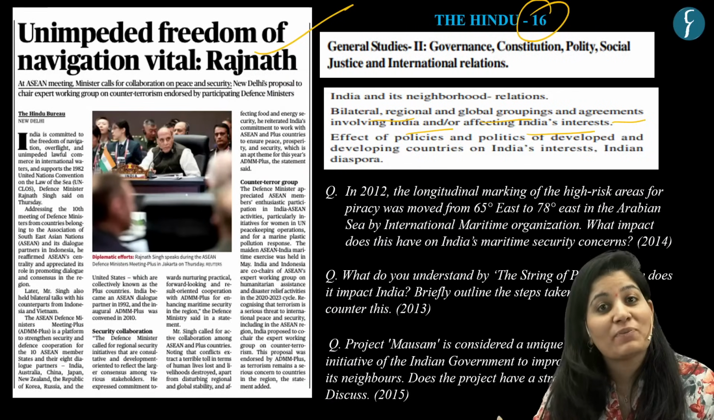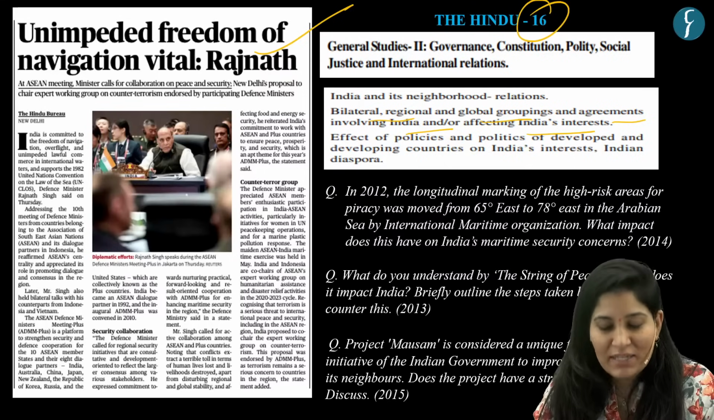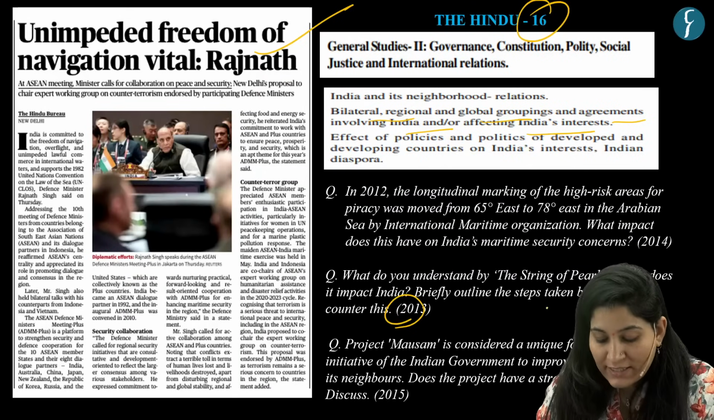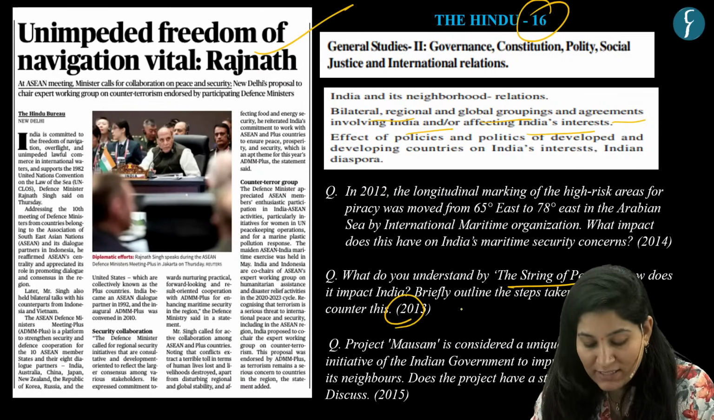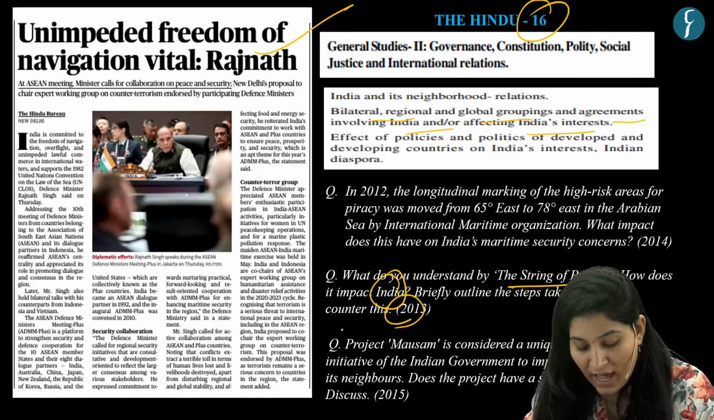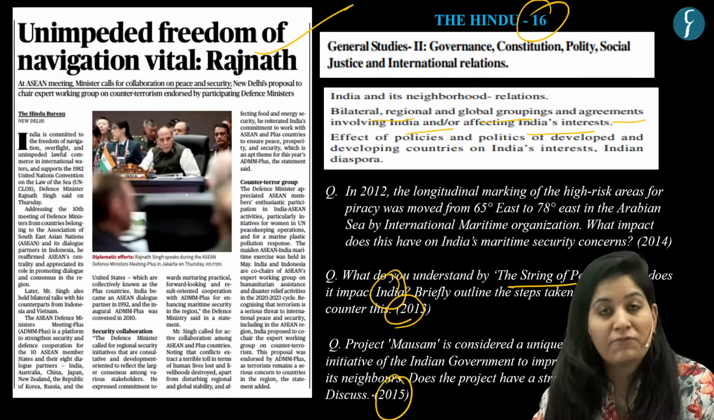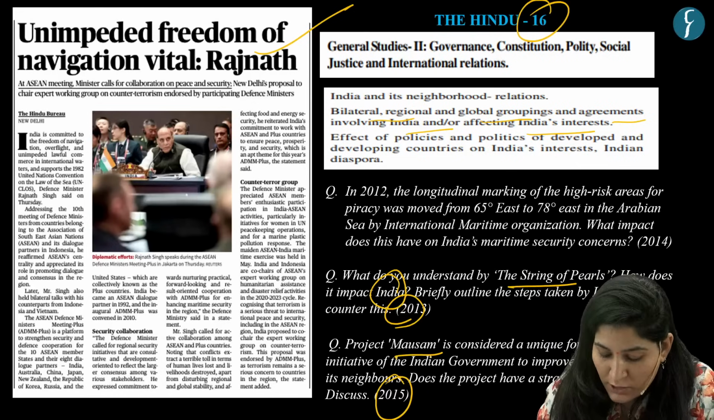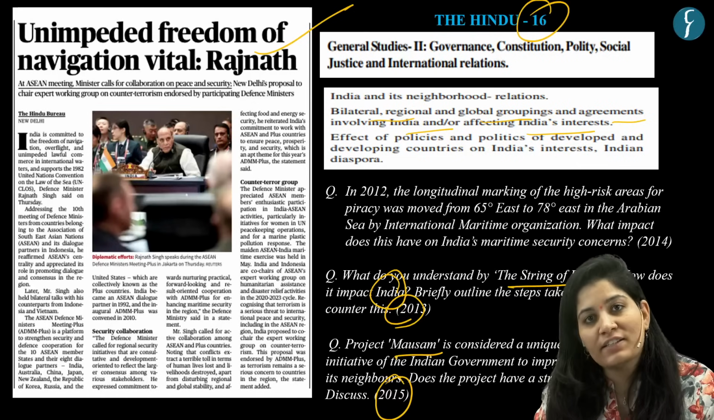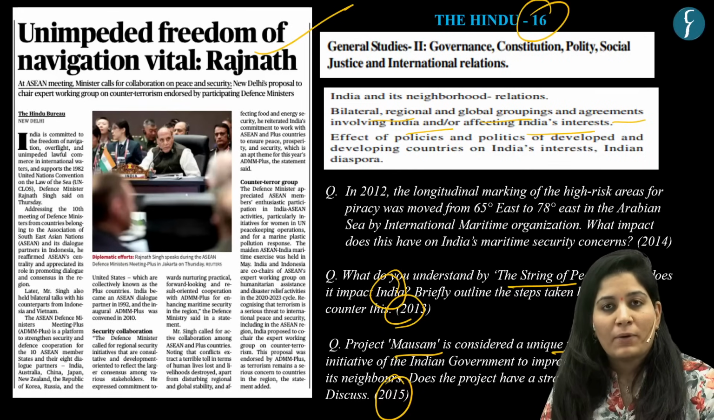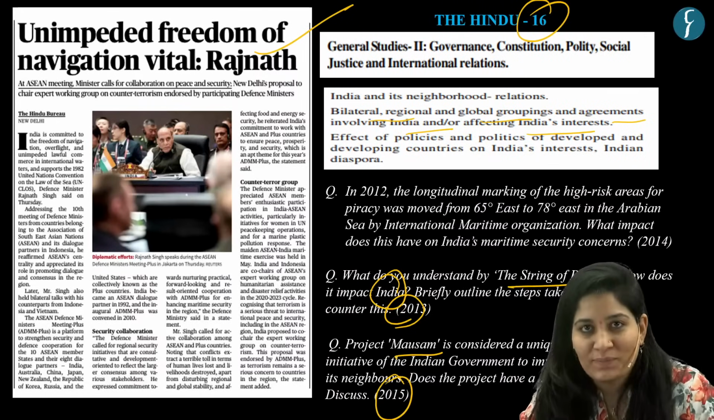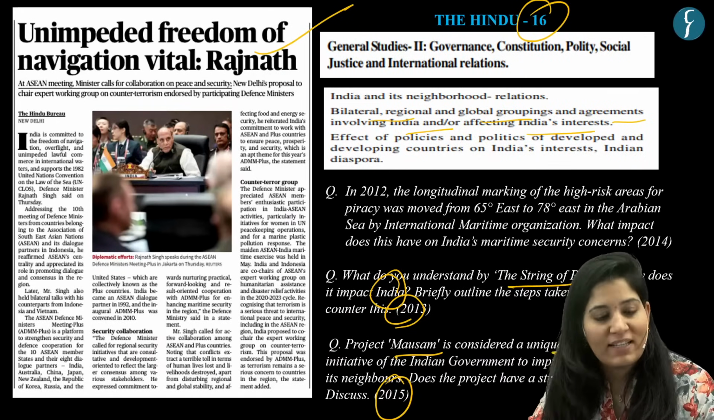And UPSC has been repeatedly asking questions based on the same theme. In the year 2013, there was a question on the string of pearls and how it impacts India. And in the year 2015, they framed a question on Project Mausam, which is considered to be a unique foreign policy by India for its neighbors. Okay, so now let's start with our discussion.